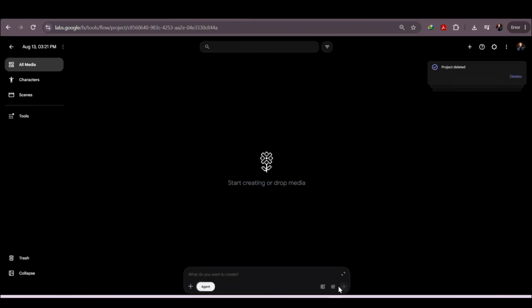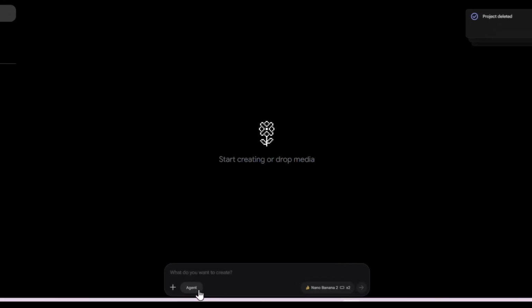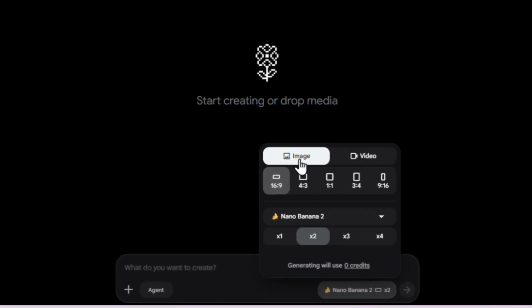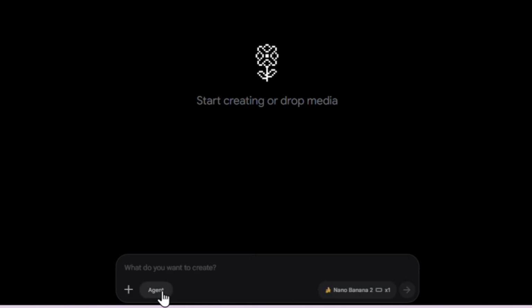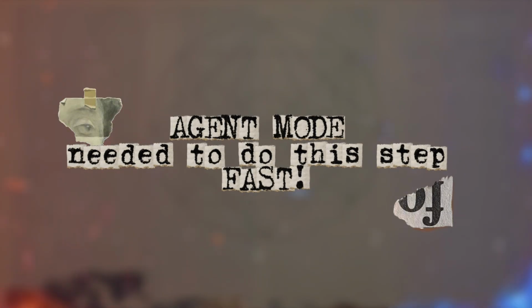Open Google Flow and create a new project. Click the prompt box, select Nano Banana, the aspect ratio, and the number of generations at a time. Then you click this button and change it to agent mode. This is the mode that is needed to do this step extremely fast.